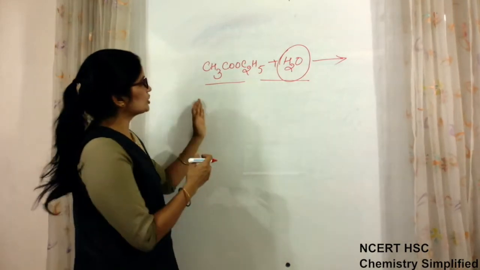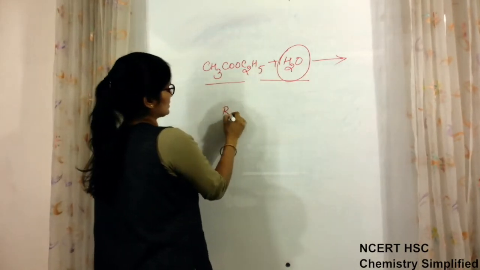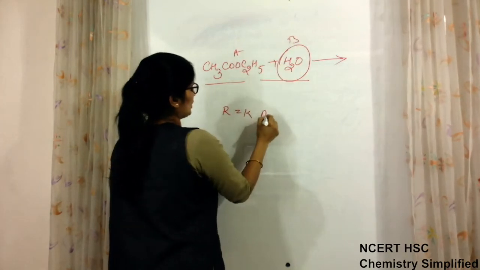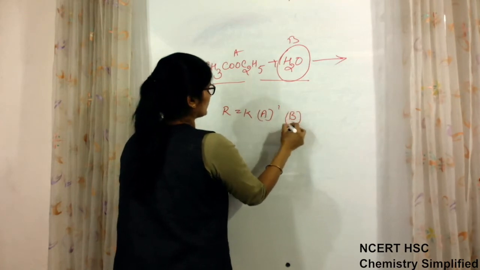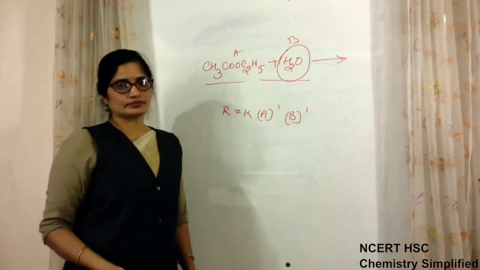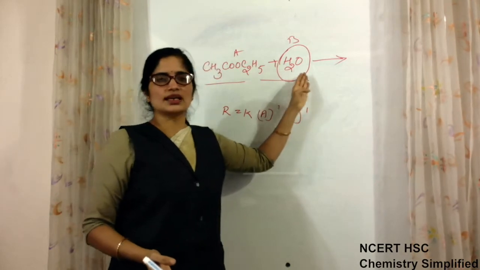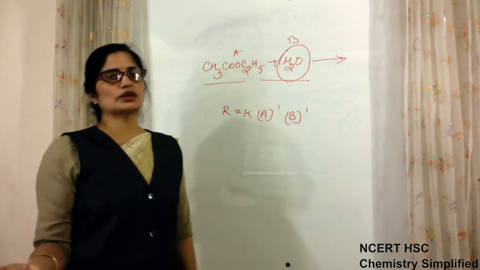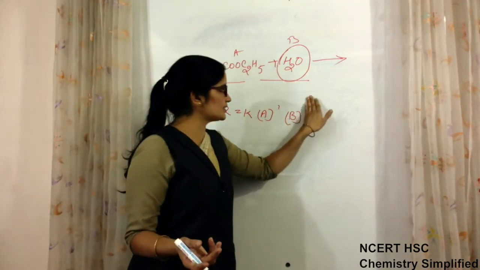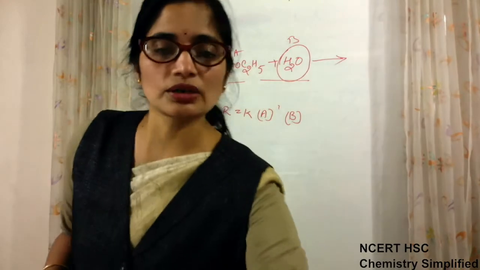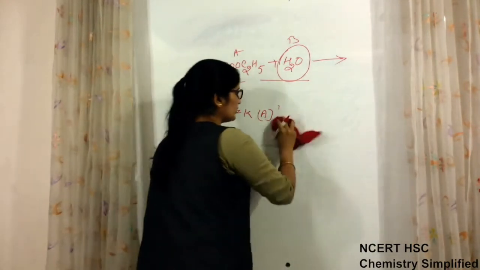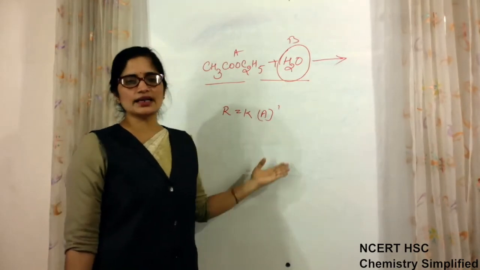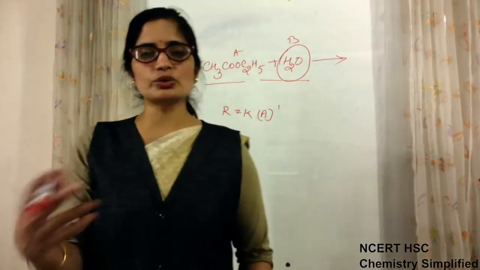So suppose the reaction rate is given as K, concentration of this is A and this is B, A raised to power 1 and B raised to power 1. It should be so, because its concentration is also changing or affecting the rate of reaction, but it is present in large excess, so whether it is changing or not, it does not affect. So it should be of more than first order, but actually it becomes a first order reaction, hence it is called pseudo first order.